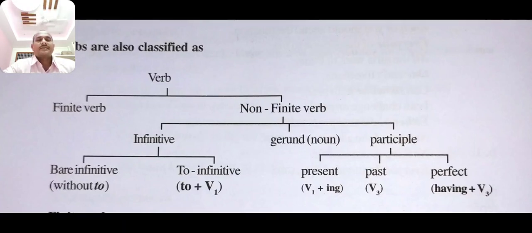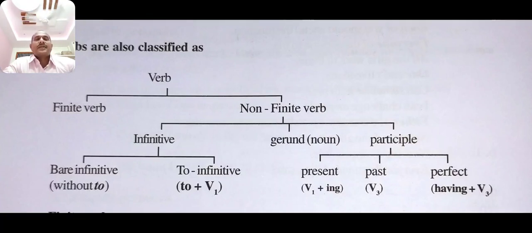Infinitive is again divided into bare infinitive and to infinitive. Bare infinitive is without to; to infinitive is to plus verb 1. And participle is also divided into 3 parts: present participle, past participle, perfect participle.